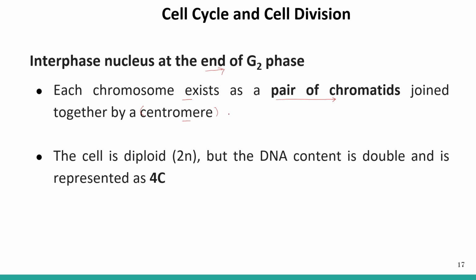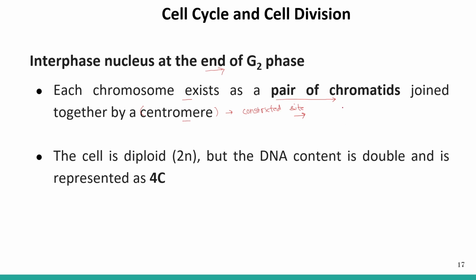A centromere is a constricted site present on the chromosome, and this is the region where the spindle fibers attach.